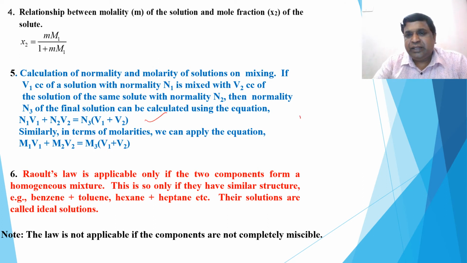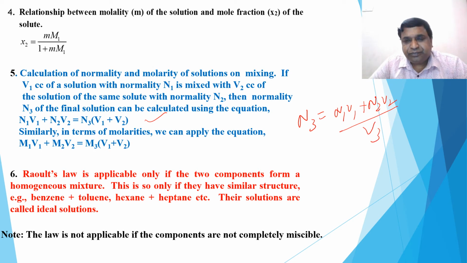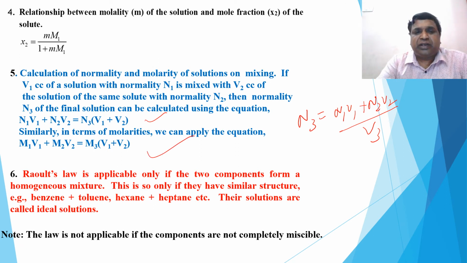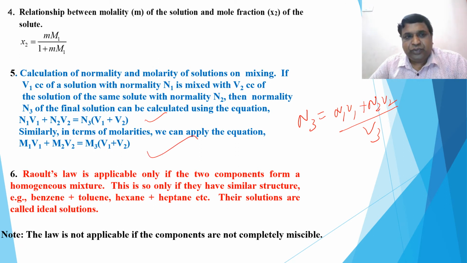That is N3 is equal to N1V1 plus N2V2 divided by V3. I can take this one as V3, that is V1 plus V2. Similarly, for molarity, the same formula can be applied. So this is how you can calculate normality and molarity of the solution on mixing.